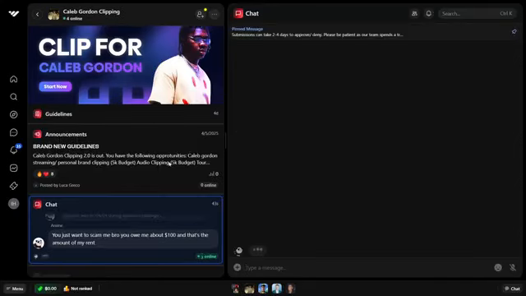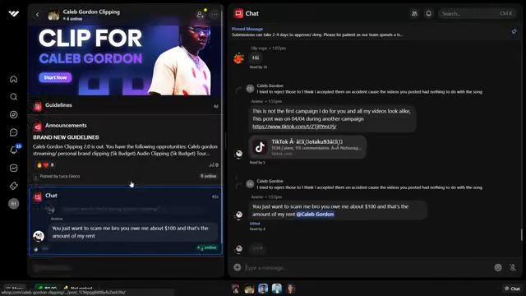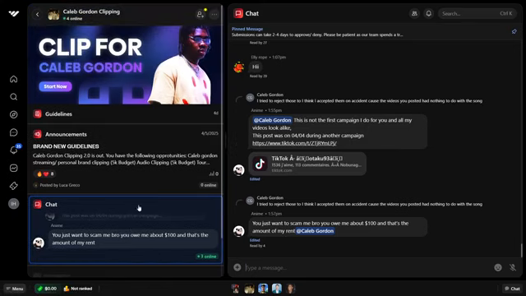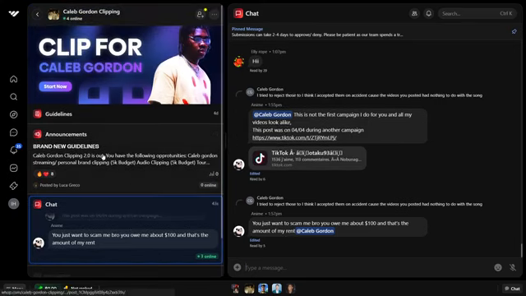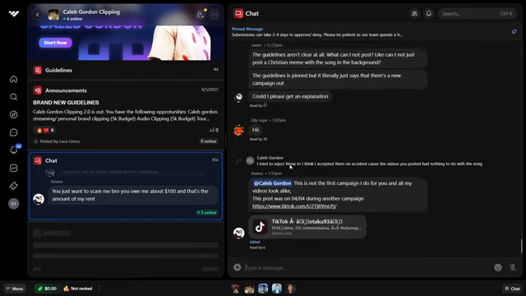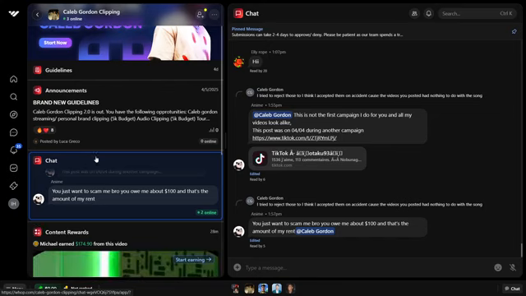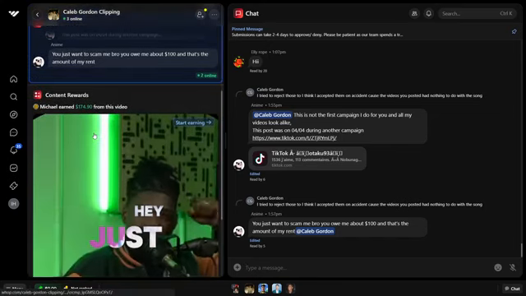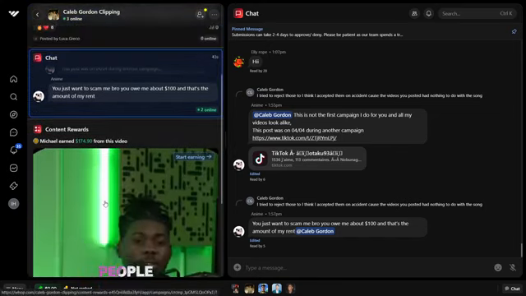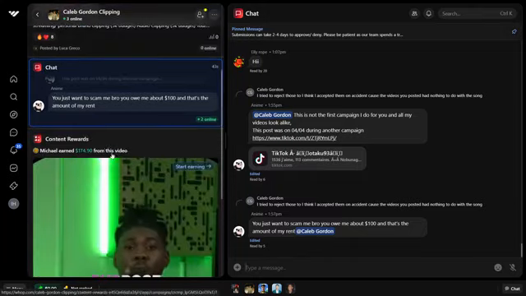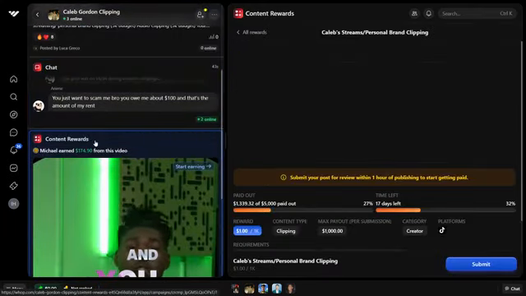Usually, what happens right after is you're going to have to wait a bit. So this is going to start loading up. Everything over here on the left is going to start loading. You can start reading the chats over here if you want to. People are saying different things. And once this all loads up here on the left, you'll be able to essentially start the content rewards. And there we go. It loaded up. It showed that somebody's already earning with that. So it says content rewards. You want to basically just click on content rewards over here.